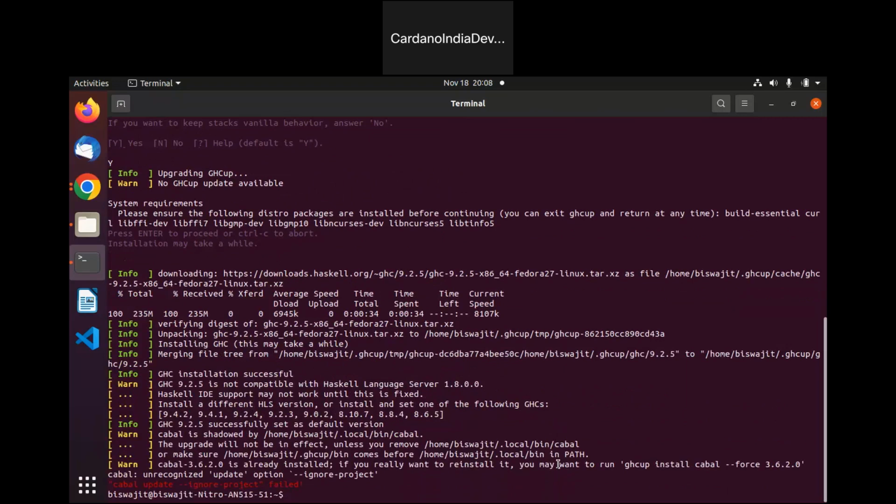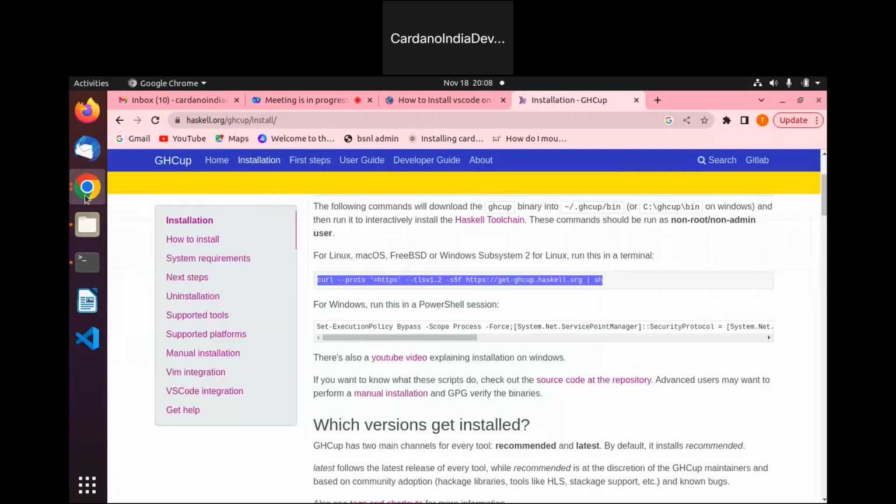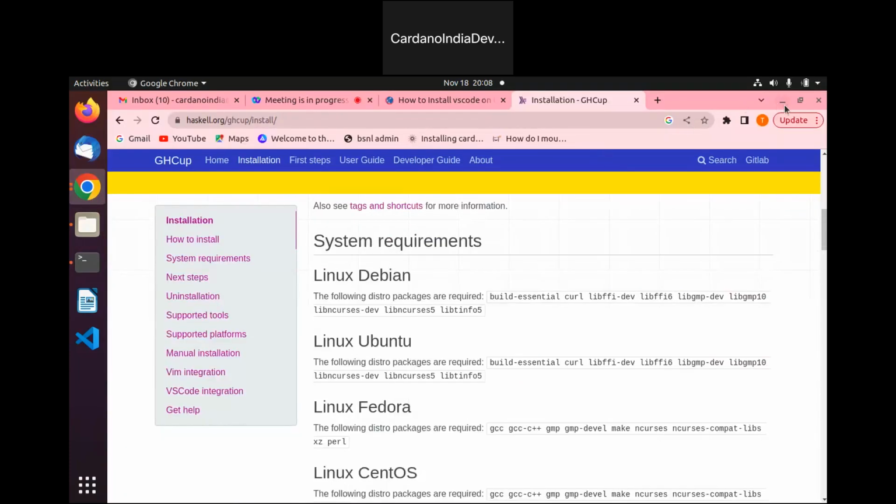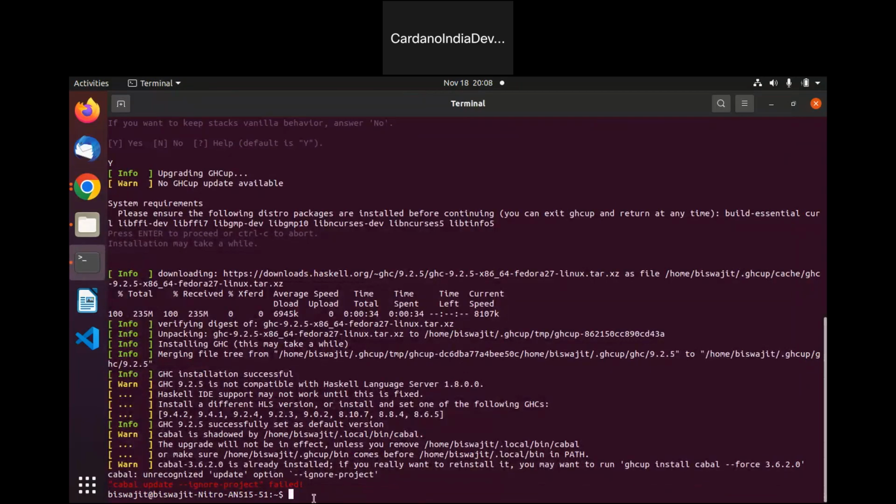Okay. So let's check if it is installed or not. So we can check the versions, and we can go here and we can do ghc space --version.